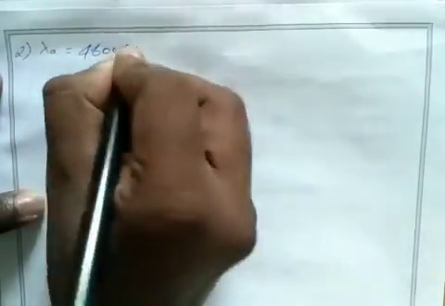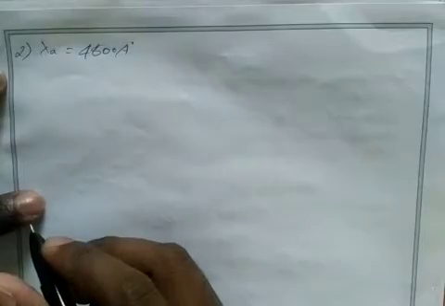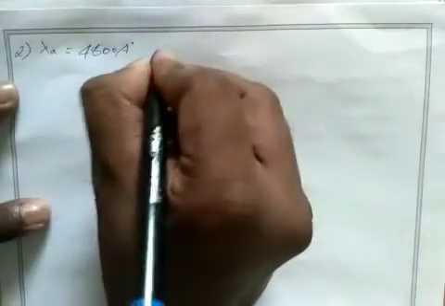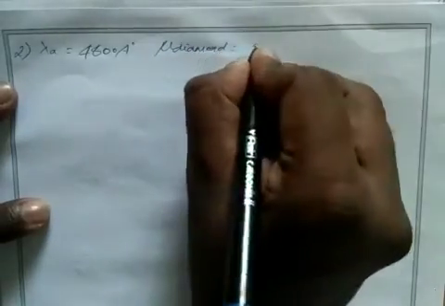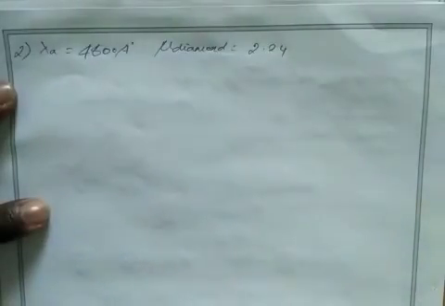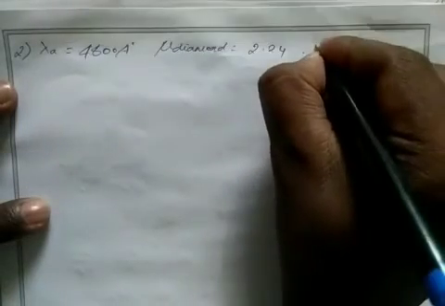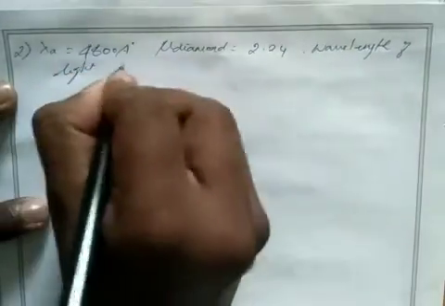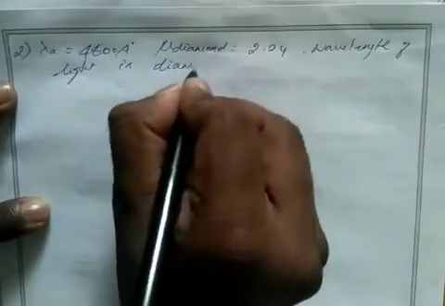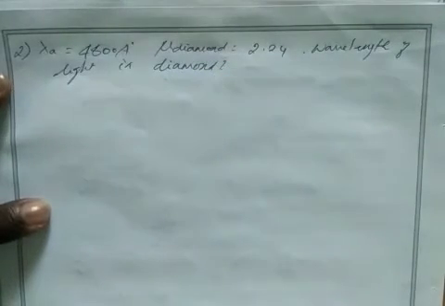The next problem: wavelength of light in air is 4800 angstrom. Okay, then refractive index of diamond is 2.24. Find wavelength of light in diamond.